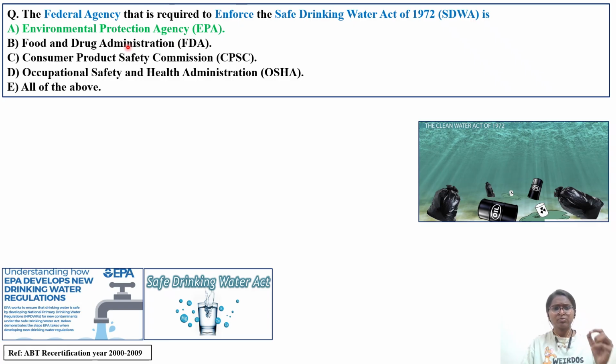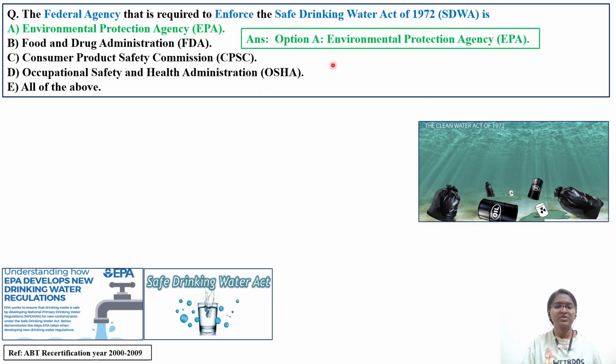The first option is EPA, that is the Environmental Protection Agency, US EPA. Second is Consumer Product Safety Commission, CPSC, which actually controls toys and safety standards for consumer products, for example children's toys or container closure systems. Third is Occupational Safety and Health Administration, OSHA. OSHA will give you the permissible exposure limit for workers' safety conditions, including NIOSH also.